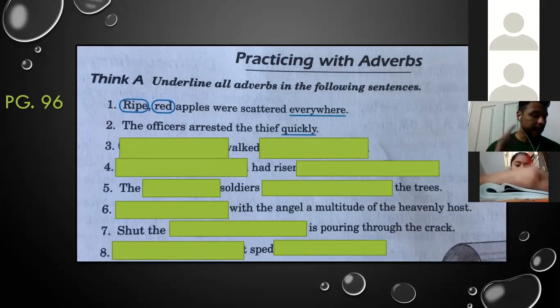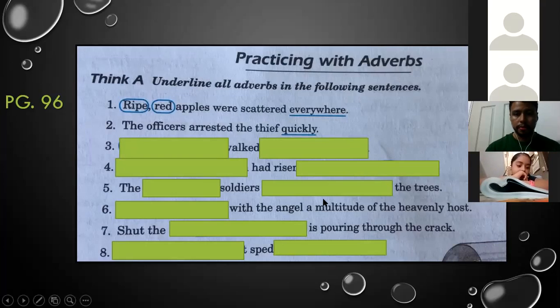Number 3. The very tired boy walked slowly down the road. What is the adverb? Tired? Tired is not the adverb, it's the adjective. So let's do something.